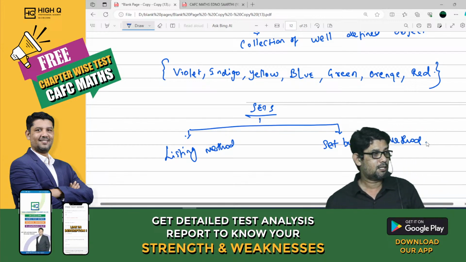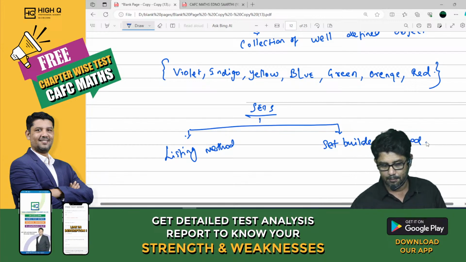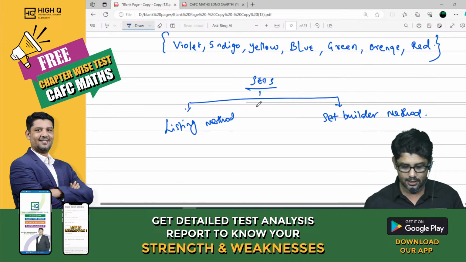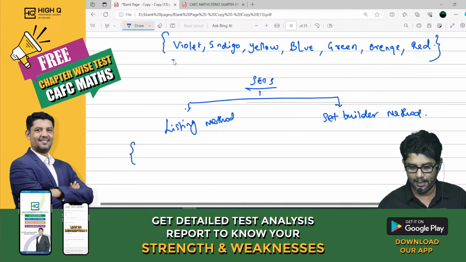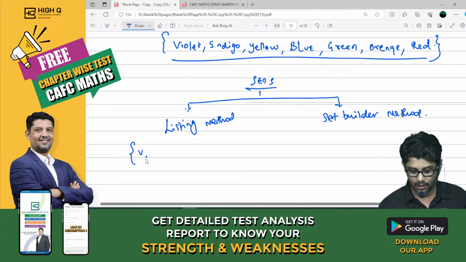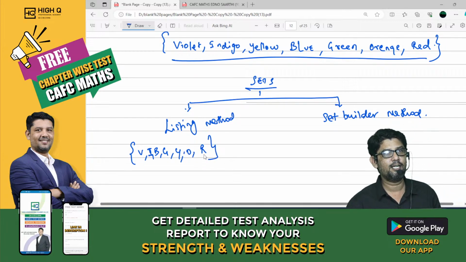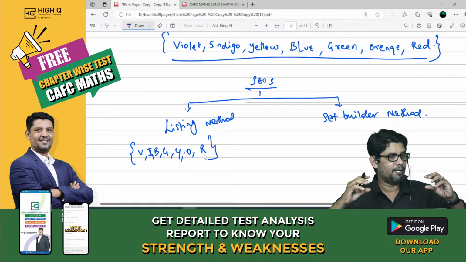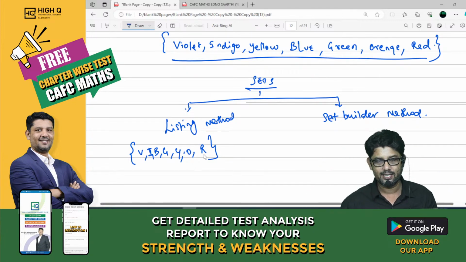What is the listing method? For example, I am now writing all the colors, VIBGYOR. This is the listing method: writing all the elements in this format.